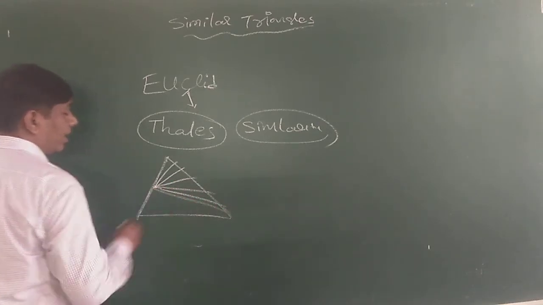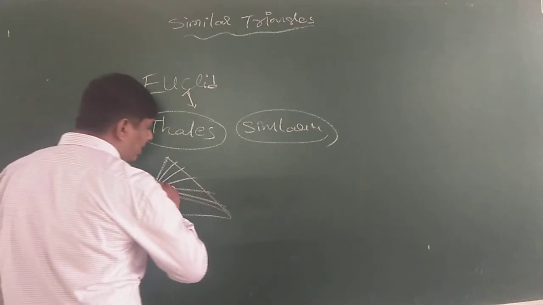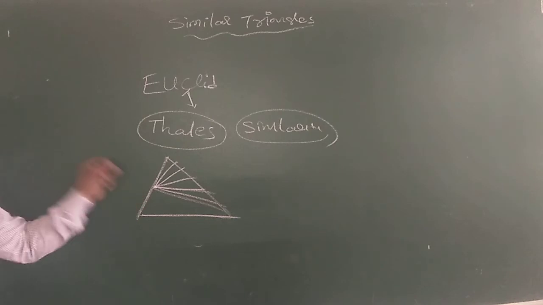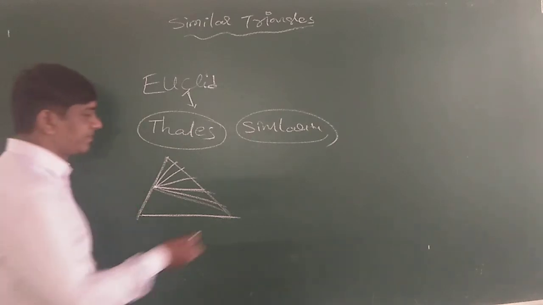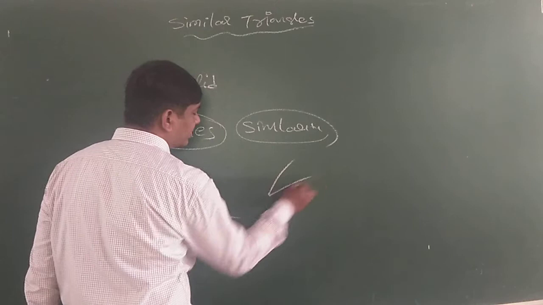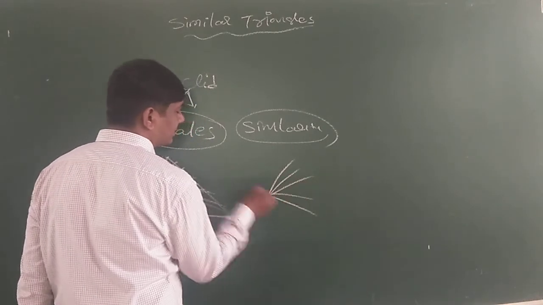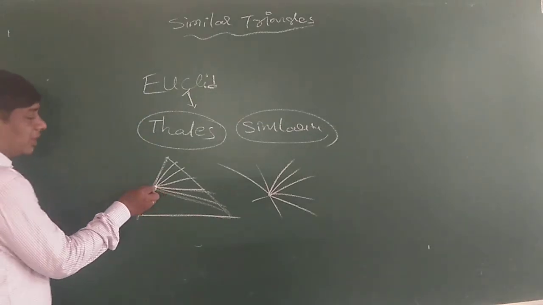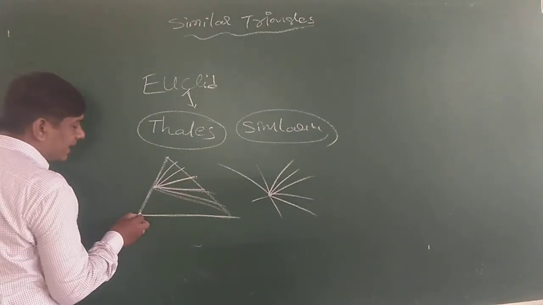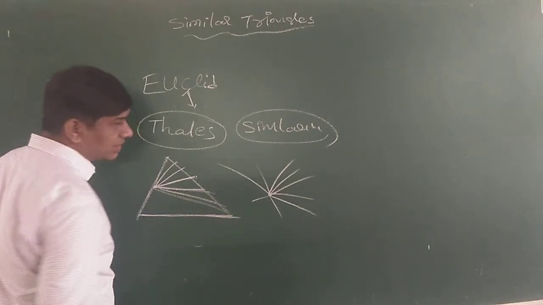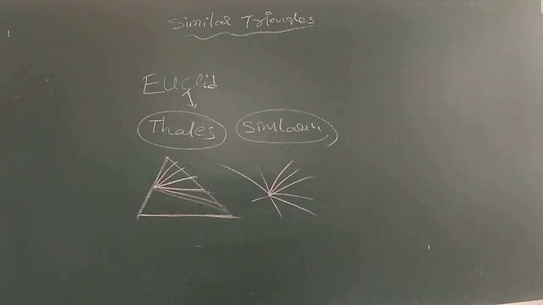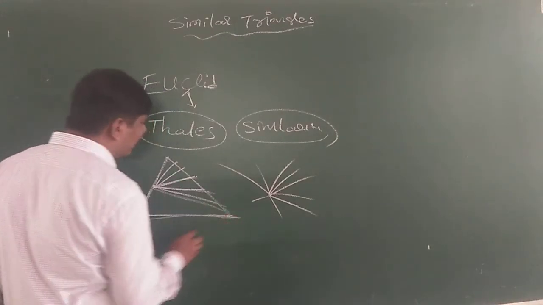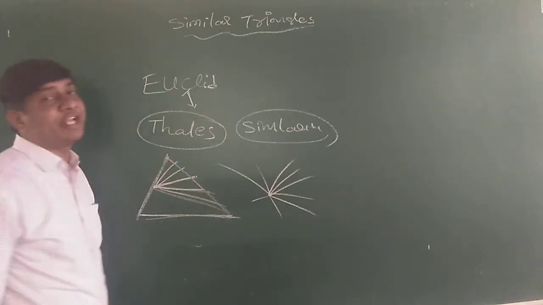Among all those line segments, only one is parallel to the base. This line which is parallel to the base will divide the other two sides in the same ratio.